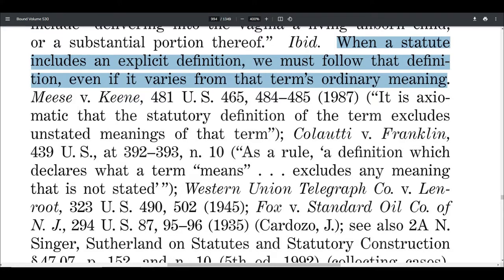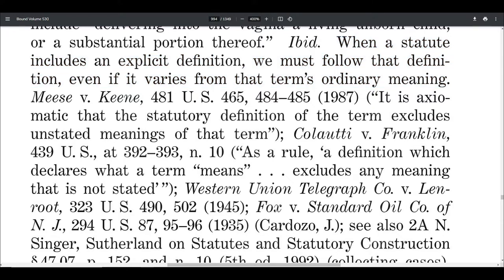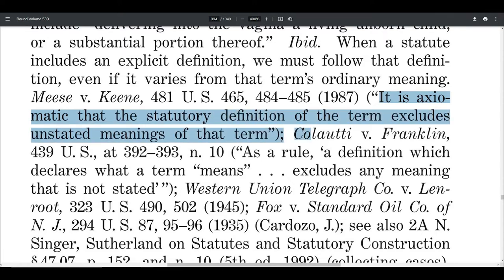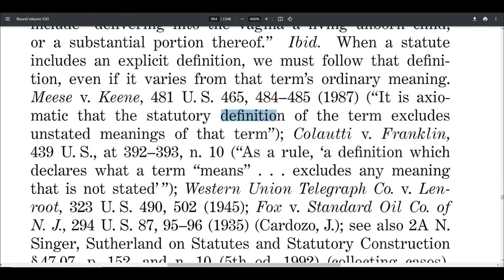It only means District of Columbia. And further, the Supreme Court says it is axiomatic, self-evident, obvious that the statutory definition of the term excludes unstated meanings of that term. Something that's not in a definition is not there. It's excluded, right? So we have to go by these definitions, okay? That's what the Supreme Court tells us.